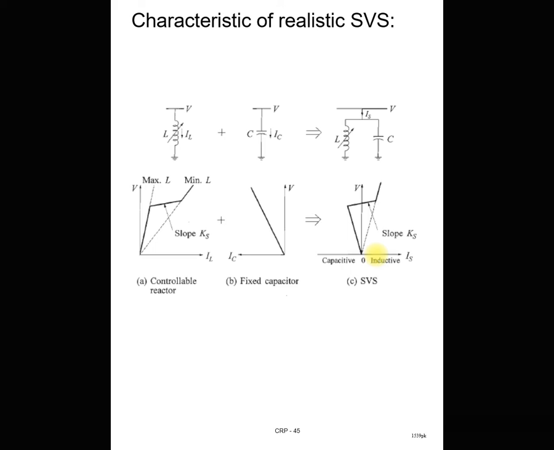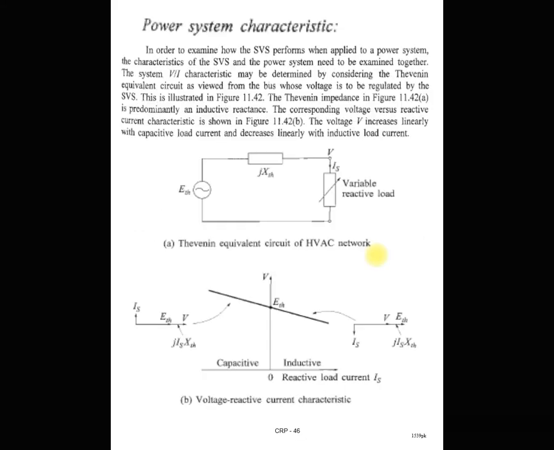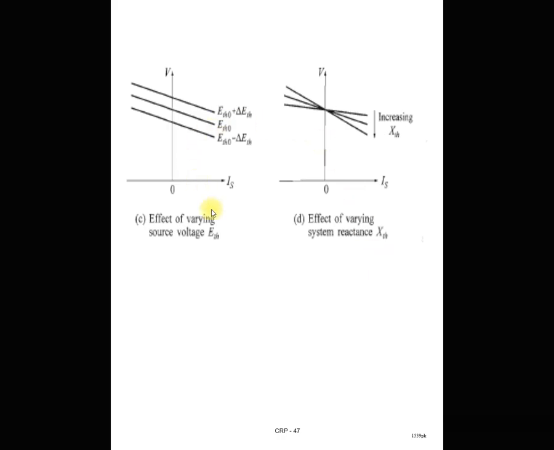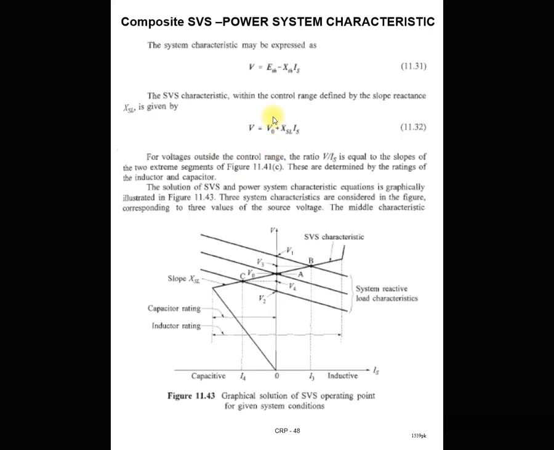Then we saw the effect of source voltage variation as well as system reactance on the power system characteristics. Then we saw the composite SVS as well as power system characteristics. So for any condition, light load condition, it maintains the voltage near to the rated voltage, as well as high loading condition, it maintains the voltage near to this rated voltage. So I hope you understand the concept of FACTS device SVS for voltage control in the power system.